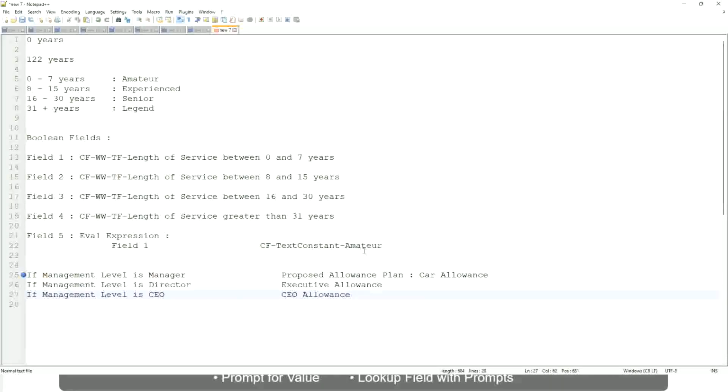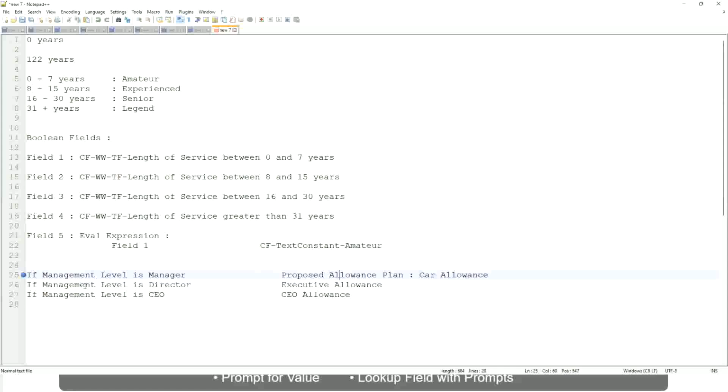And this is not a text. This is a link to the allowance that we want to have in the output, so that whoever is looking at this report can straight away click on this allowance and make sure that it is included in the package. So we want to return the allowance. Okay, or maybe let's do it something else.